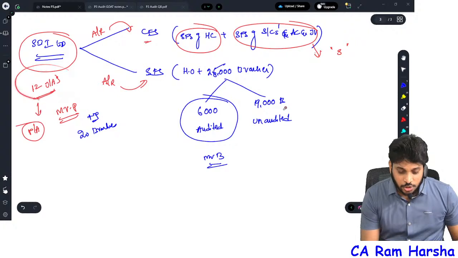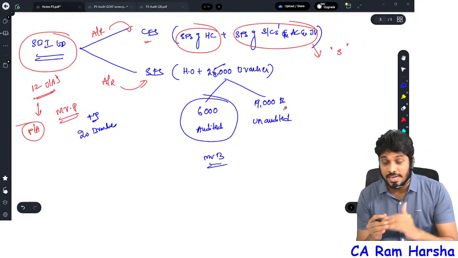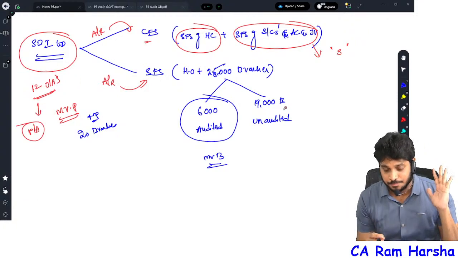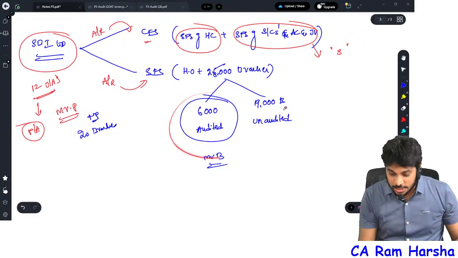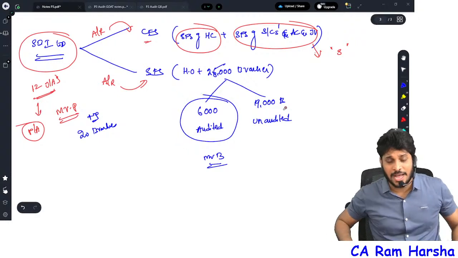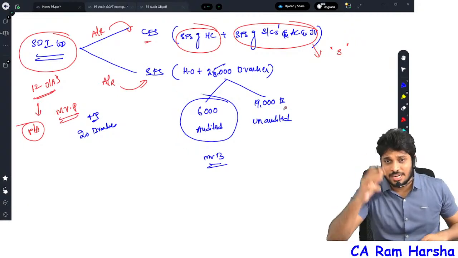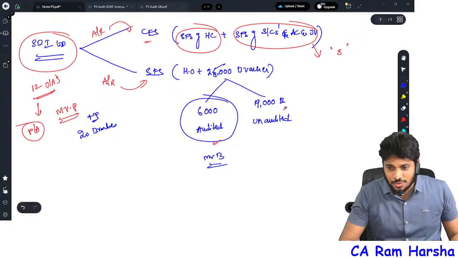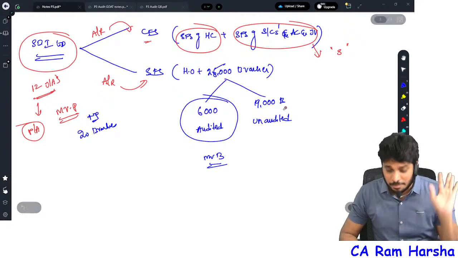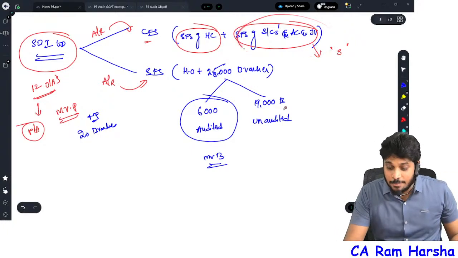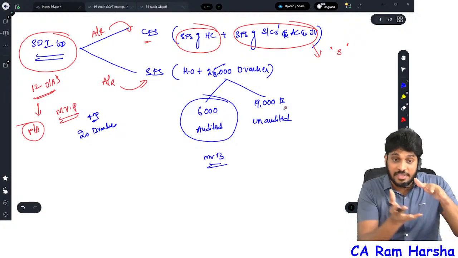These 12 joint auditors put together conducted an audit, right? That audit report is given to the public. For branch auditors, the 6,000 branch auditors gave audit reports, right? That will not be given to the public. The 6,000 branch audit reports are not given to the public. Even subsidiary company auditors' reports will not be there along with the holding company.